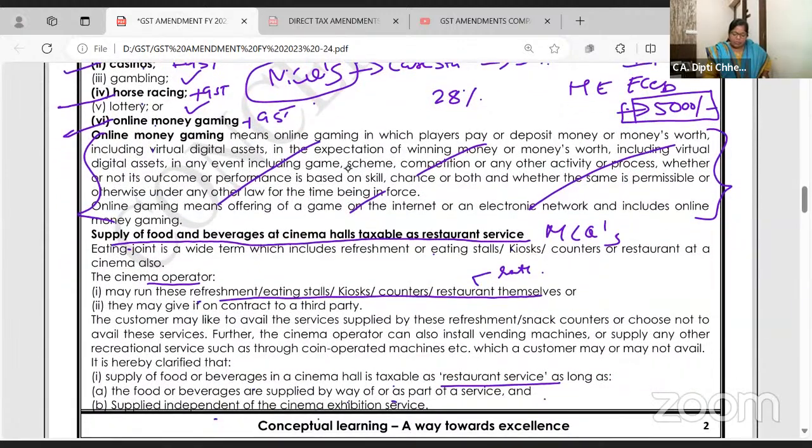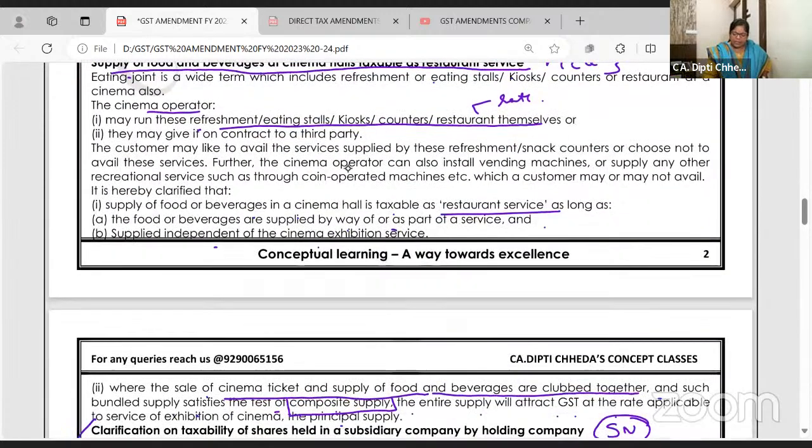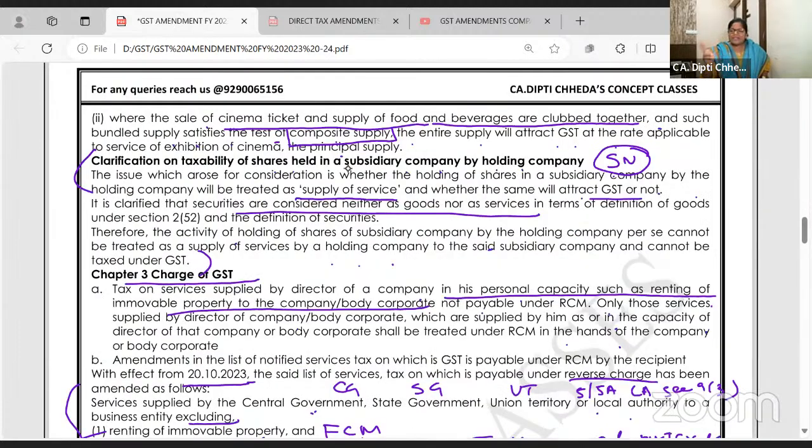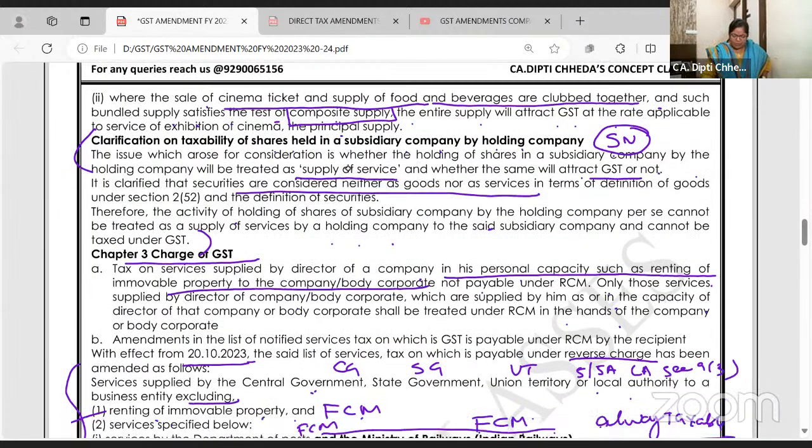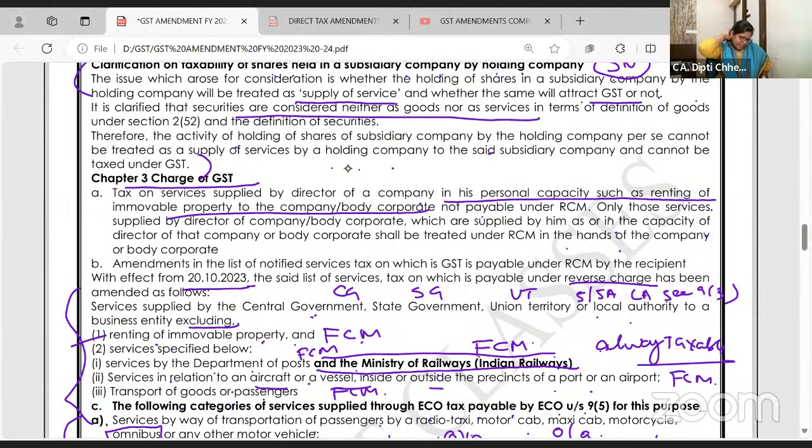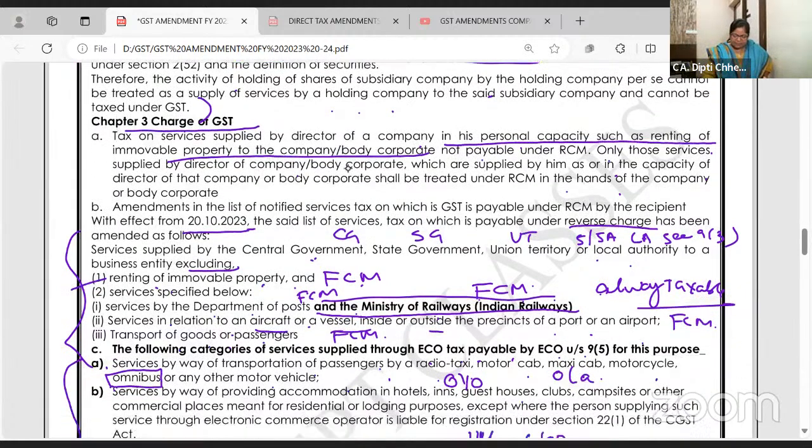चलो. Food and beverages which are supplied in cinema separate है तो restaurant का rate, combine है तो cinema का rate, composite supply में आएगा. Holding subsidiary out of the supply, no GST. Director giving services to company is covered under RCM, but other than this, if director is giving any service, exempt.